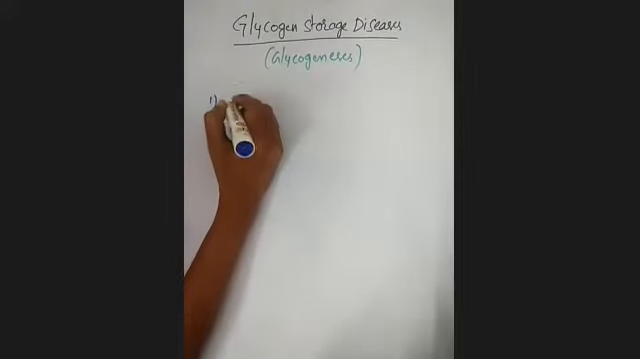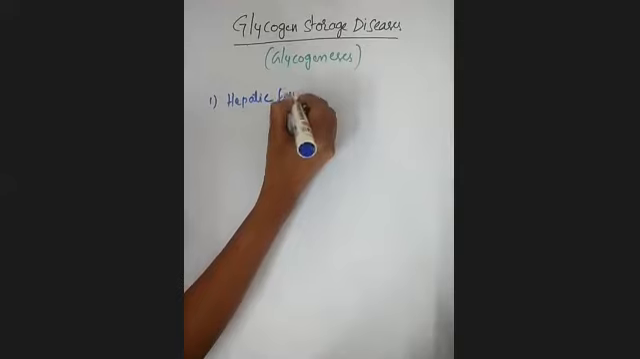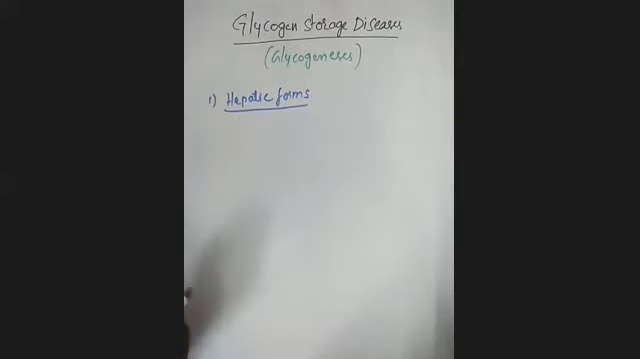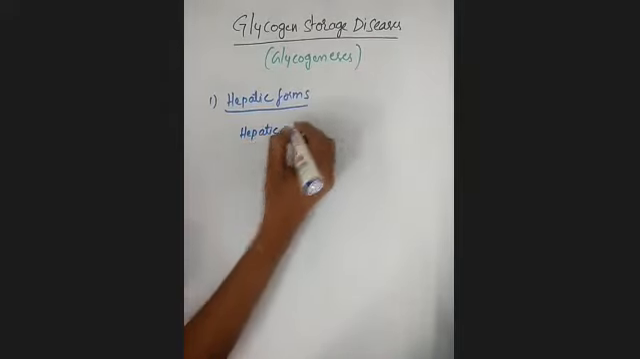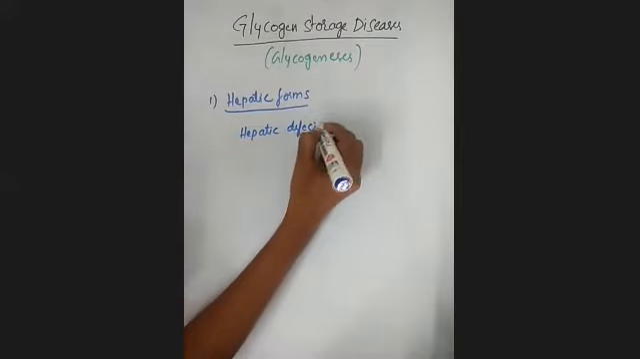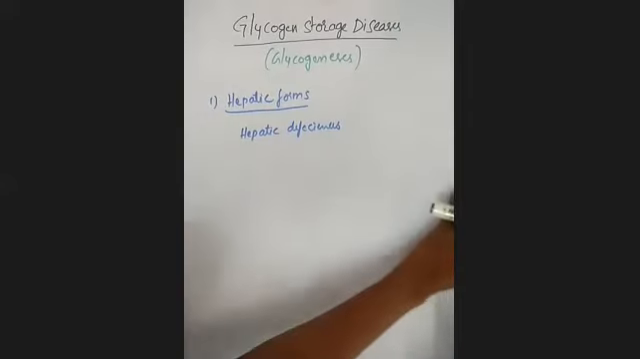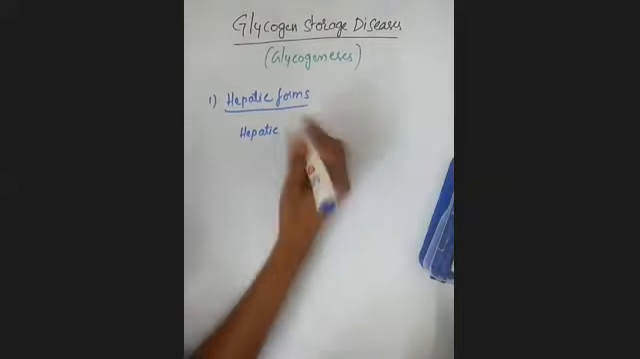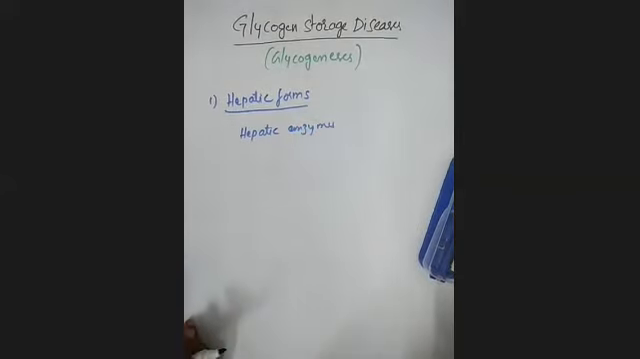The first one is the hepatic forms. What are these hepatic forms? These are inherited deficiencies of hepatic enzymes. Clear. See, these enzymes are required for synthesis of glycogen.